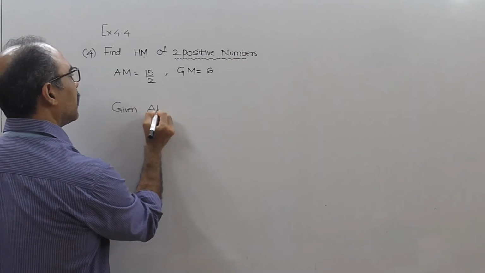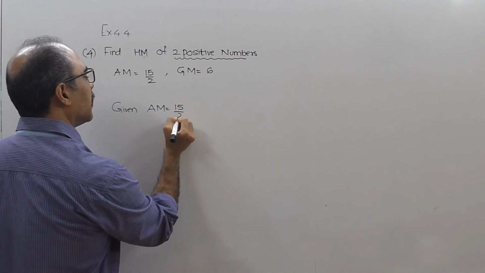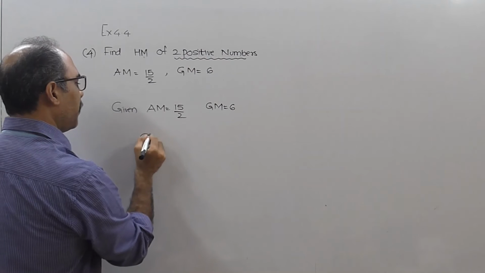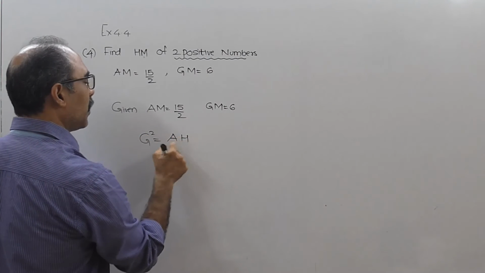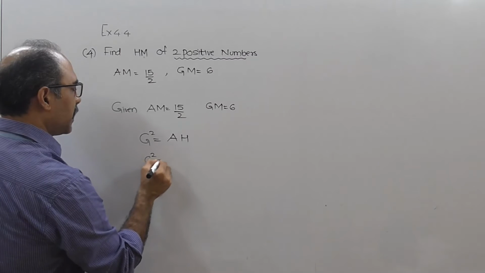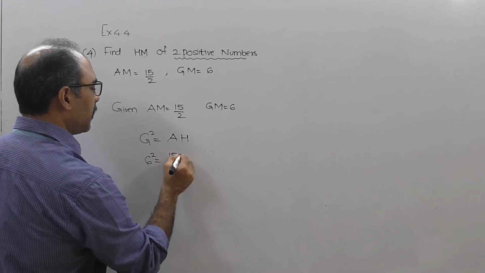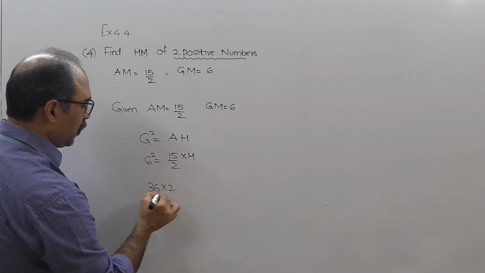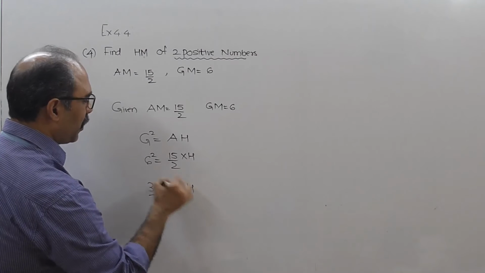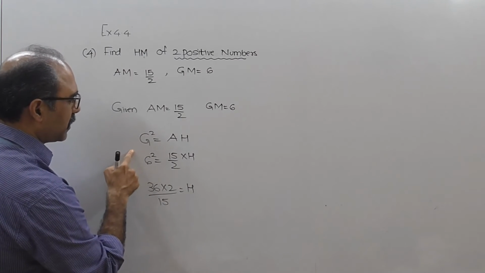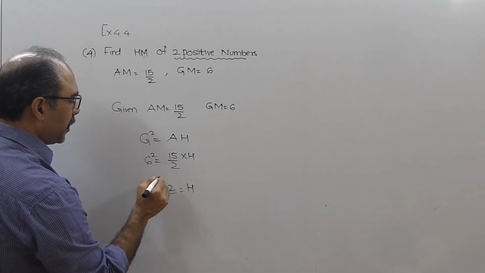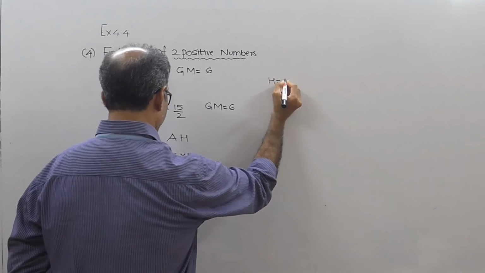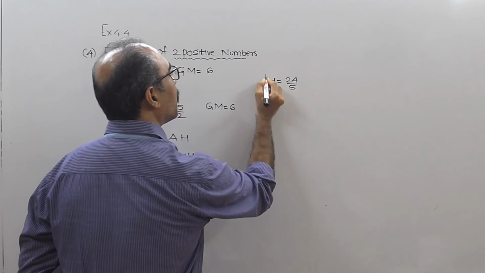So given arithmetic mean equal to 15 by 2 and geometric mean equal to 6, there is a formula which says that geometric mean the whole square equal to arithmetic mean into harmonic mean. So you get 6 the whole square equal to 15 upon 2 into h. So 36 into 2 upon 15 equal to h, because this is 36 cross multiply, 36 into 2 upon 15 equal to h. 3 should go here 12 times and 3 should go here 5 times. Therefore your h will be 24 by 5.